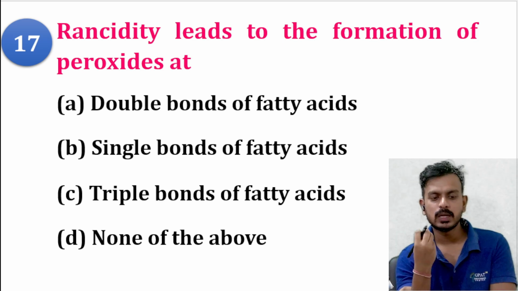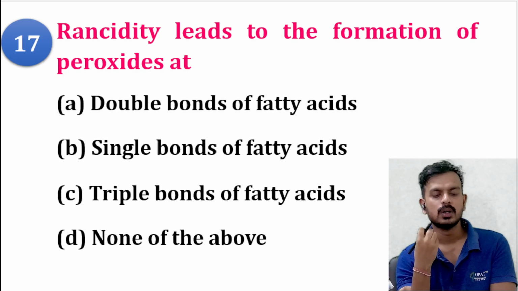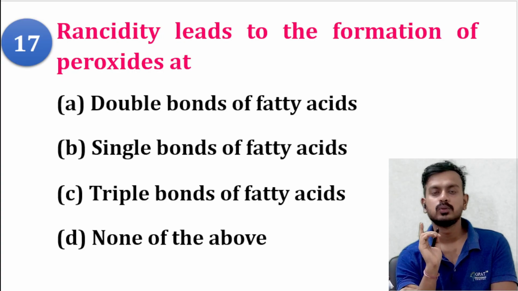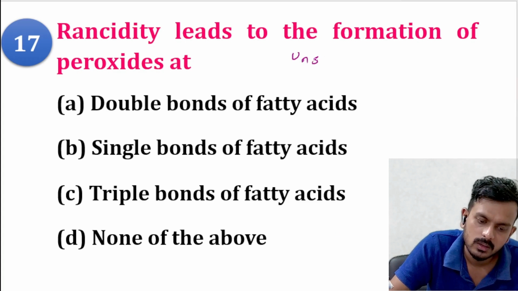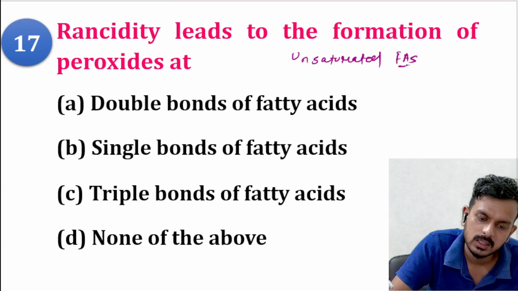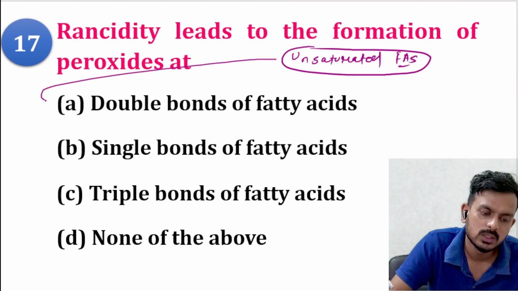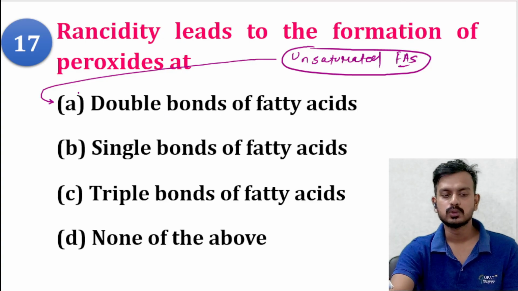Rancidity is majorly seen with unsaturated fatty acid. When the double bond of unsaturated fatty acid is exposed, there will be deterioration. So option A is the correct answer.